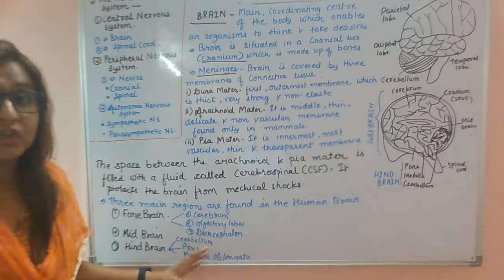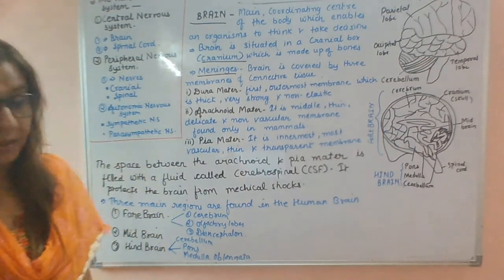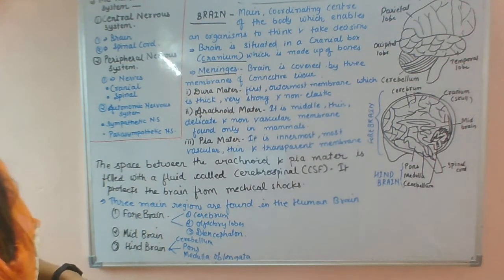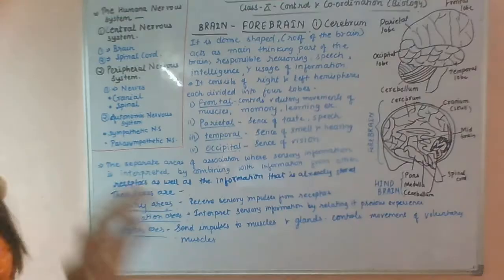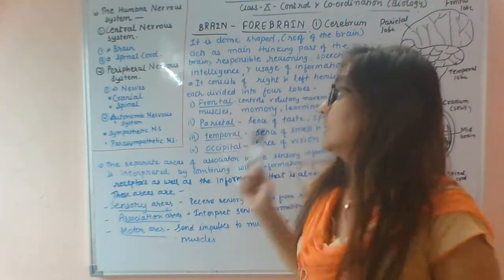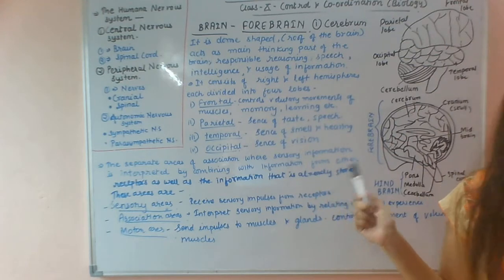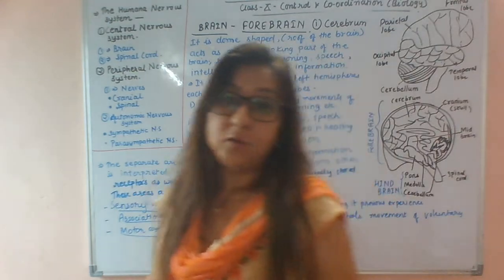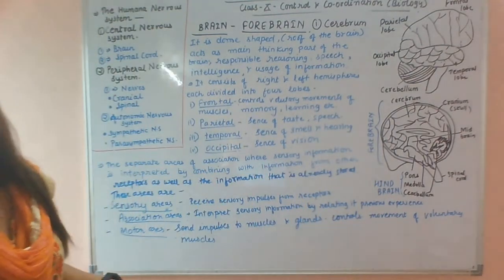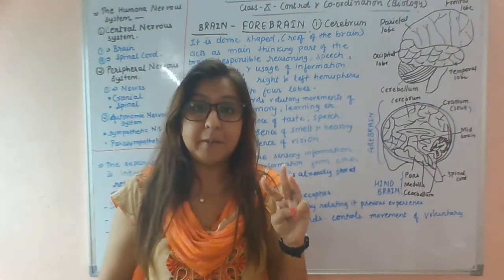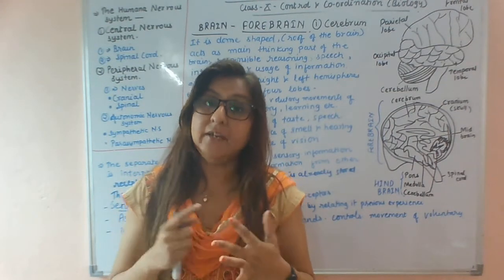Now we will discuss each and every part of the brain. I will explain each part of this brain. Okay, so now we will discuss the parts of the brain. The brain consists of three parts: forebrain, midbrain and hindbrain. First we will discuss the forebrain. Forebrain consists of three parts: cerebrum, diencephalon and olfactory lobes.